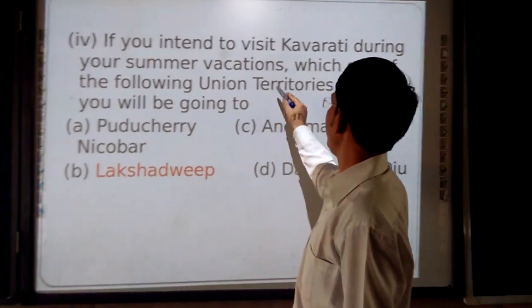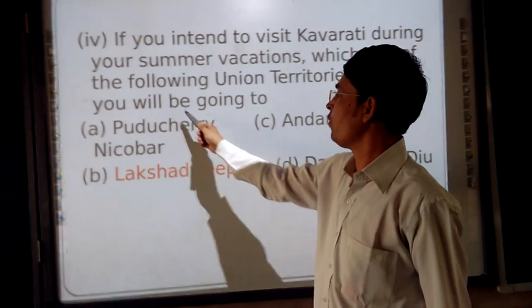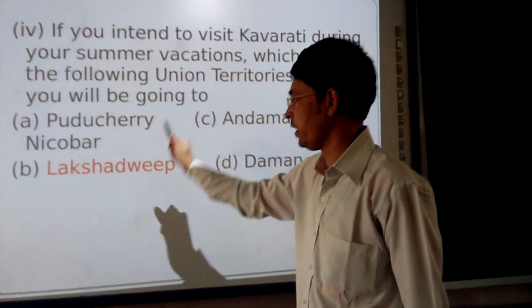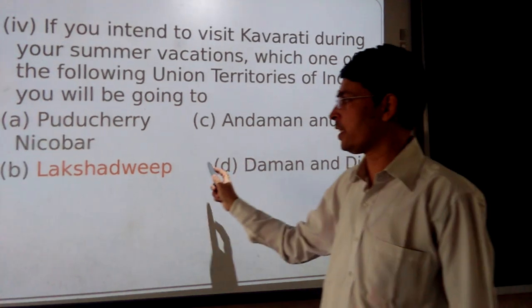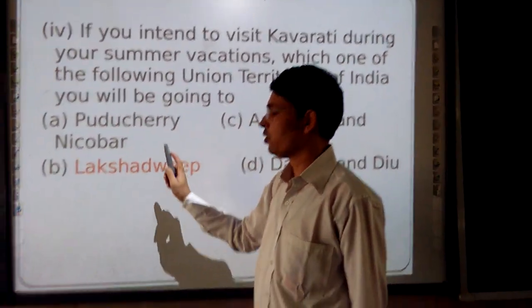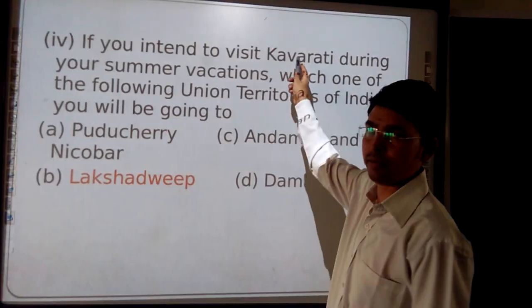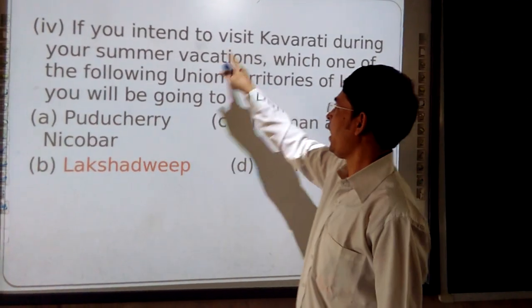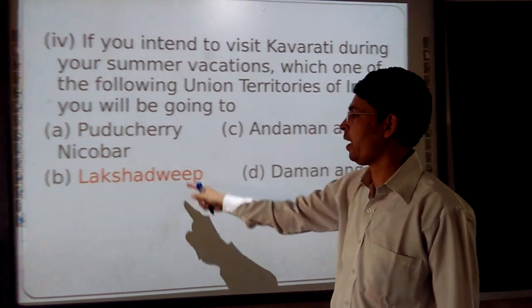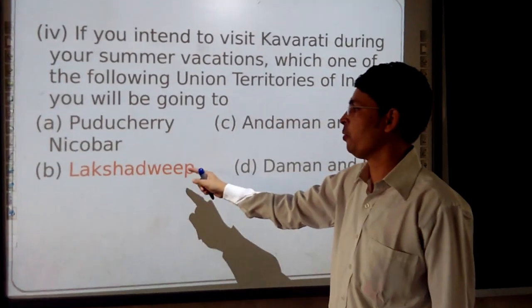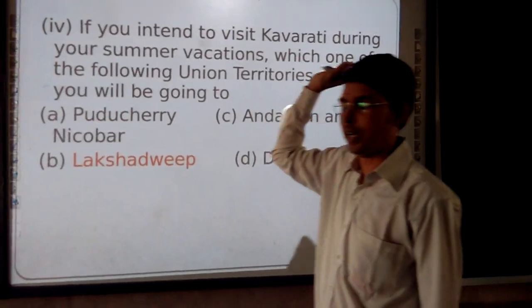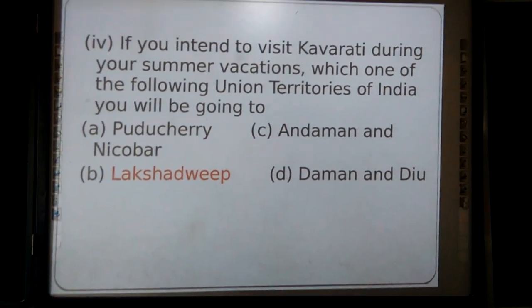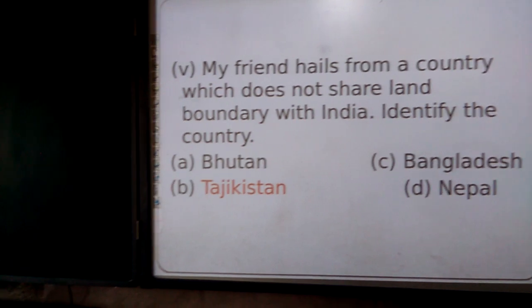So among the following union territories of India you will be going to, this is a union territory, this is a union territory, this is a union territory. This red part is Lakshadweep, and Lakshadweep's capital is Kavaratti. If you know the correct union territory and its capital, you can have the correct answer. Lakshadweep, and its capital is Kavaratti.